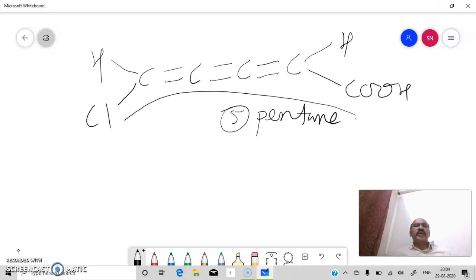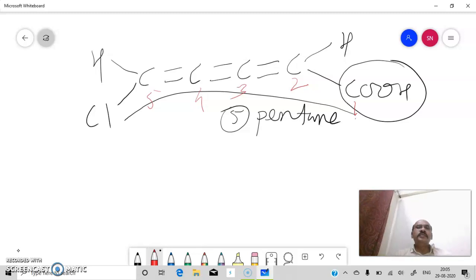Here, if we start from the left side, carbon double bond carbon will appear first, but the predominating group over here is the carboxylic group. So you have to start numbering from the carbon of the carboxylic group as 1, then 2, 3, 4 and 5.